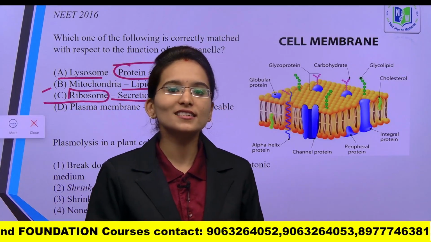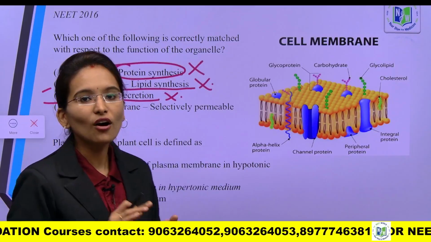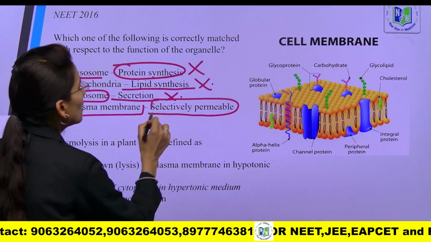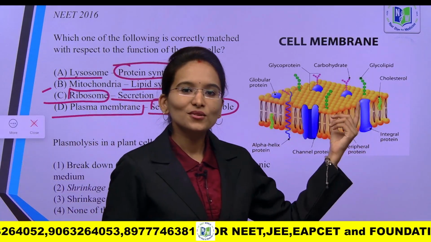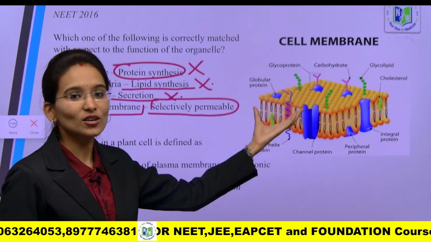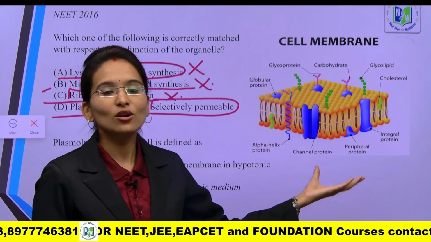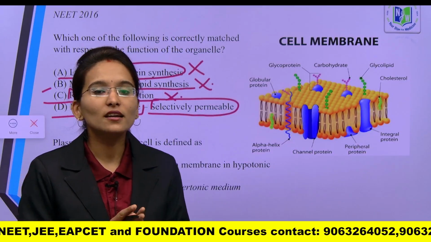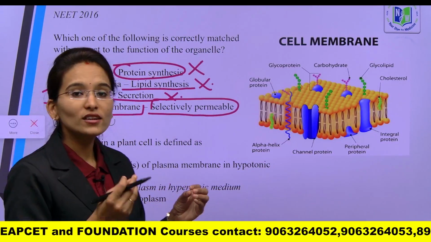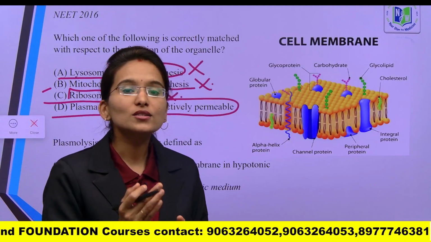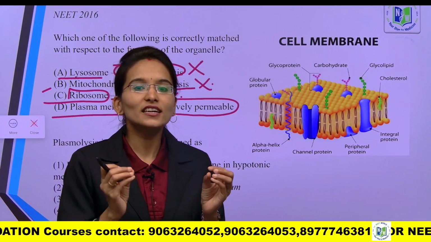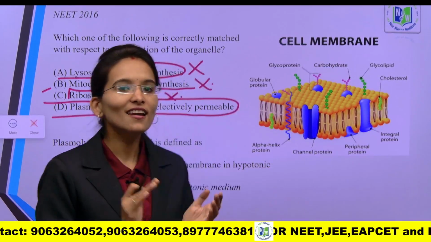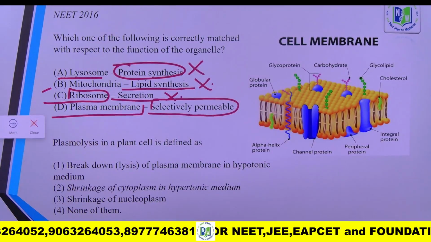Golgi apparatus is involved in modification and secretion of proteins. And option 4, plasma membrane, selectively permeable membrane. This is absolutely right. The given picture is the cell membrane, also called the plasma membrane. It is called a selectively permeable membrane because it is going to allow the molecules to transport in and out of the cell. Only selected molecules are going to be transported to the inner cell environment and to the outer cell environment. So, this will be the right option.